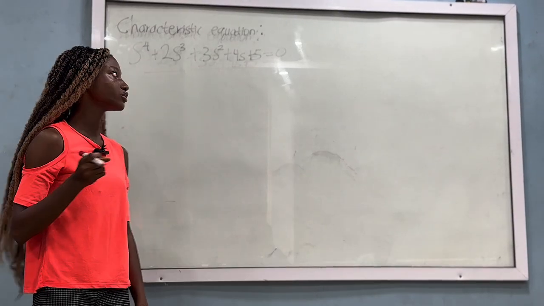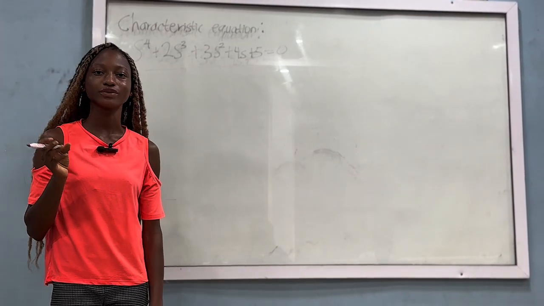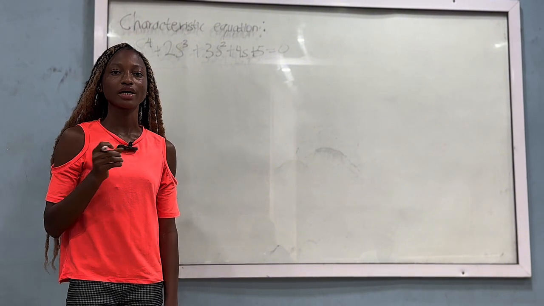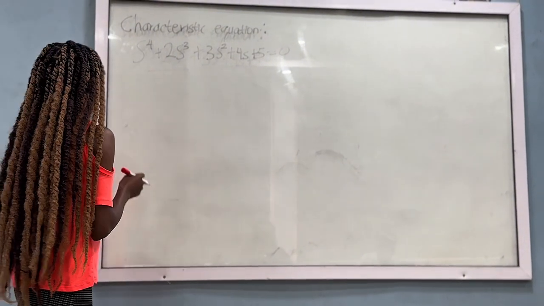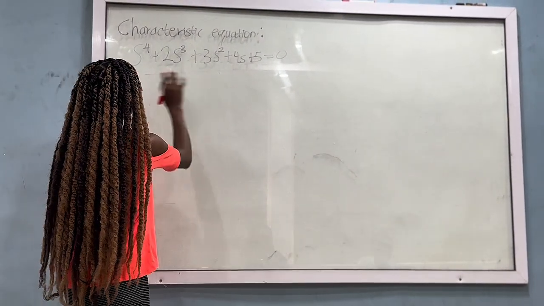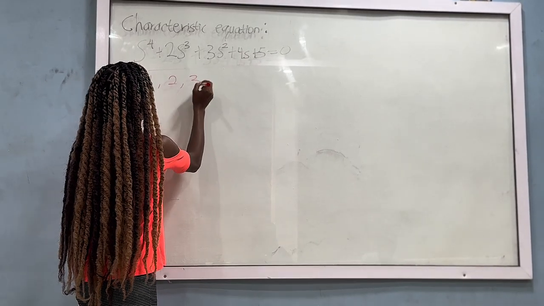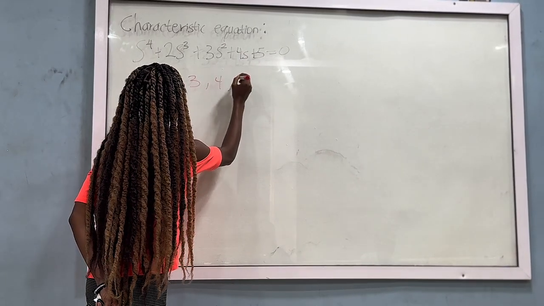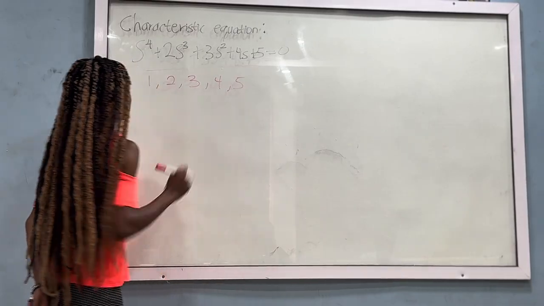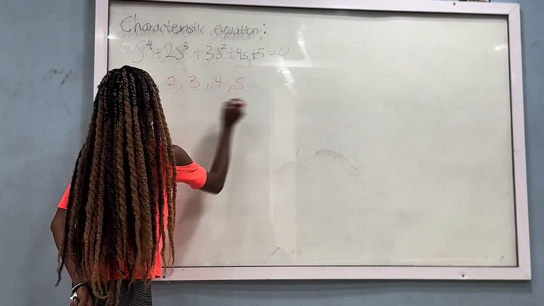So we move on to using the Routh criterion and we develop our Routhian array. To develop our Routhian array, we use the coefficients of the powers of s, and those are 1, 2, 3, 4, and then 5. So these are our coefficients. We draw our Routhian array.